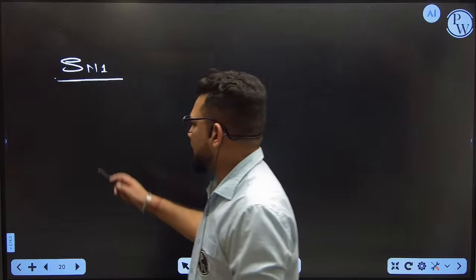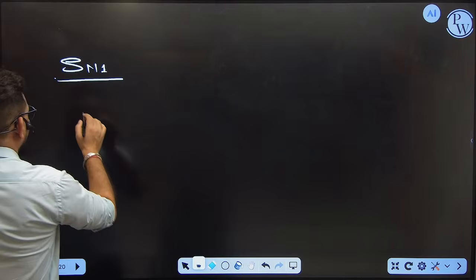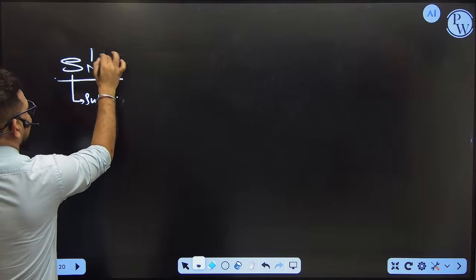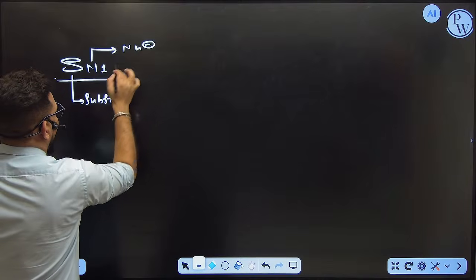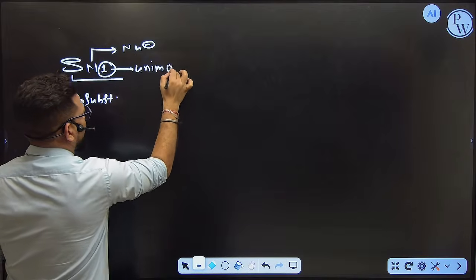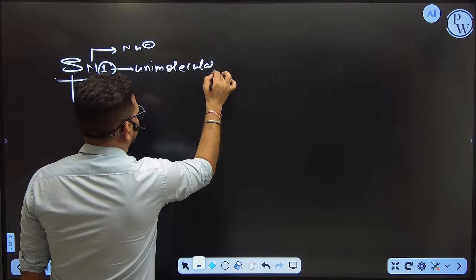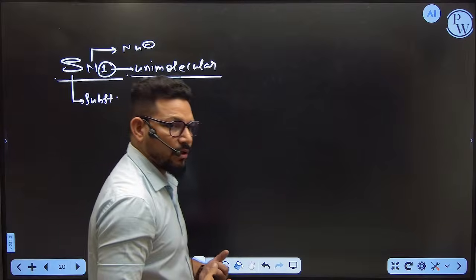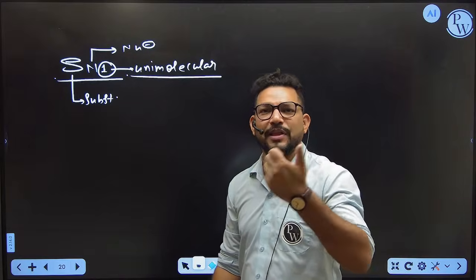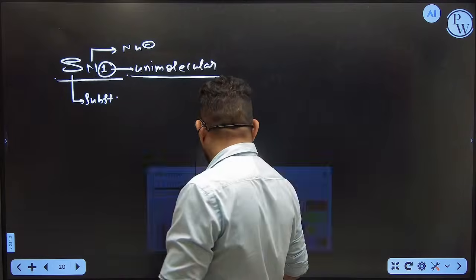So SN1, what is SN1? S stands for substitution, N stands for nucleophile, and the one is called unimolecular. The meaning is very simple: this is a kind of nucleophilic substitution reaction where one molecule is going to decide each and everything. That's why it is called unimolecular.